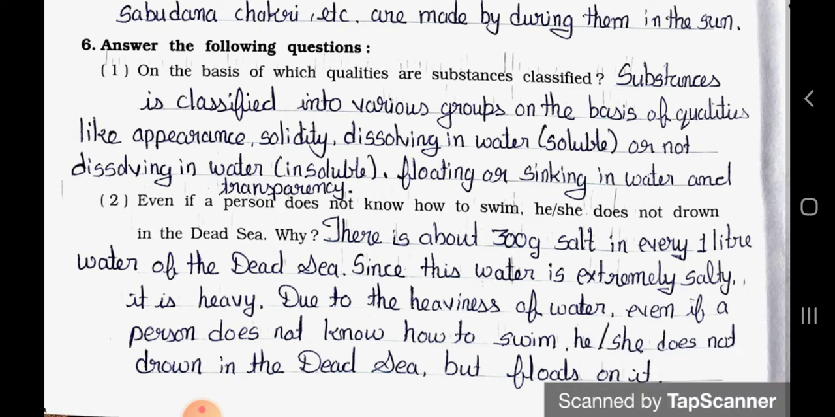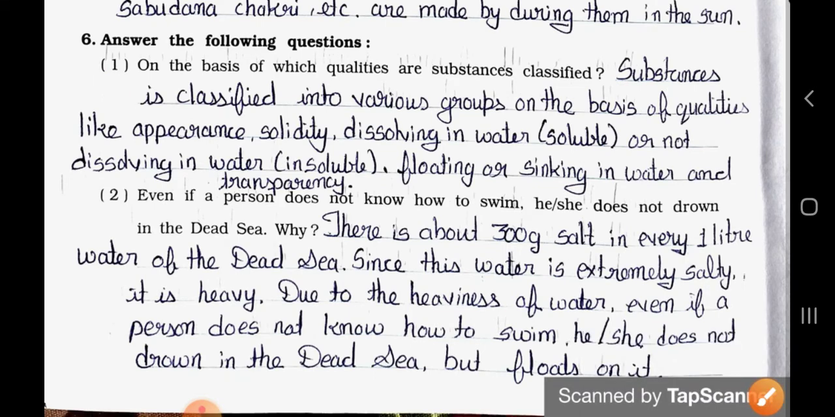Now see question number 2. Even if a person does not know how to swim, he or she does not drown in the Dead Sea. Why? Answer: there is about 300 gram salt in every 1 liter of water of the Dead Sea. Since this water is extremely salty, it is heavy. Due to the heaviness of the water, even if a person does not know how to swim, he or she does not drown in the Dead Sea but floats on it.